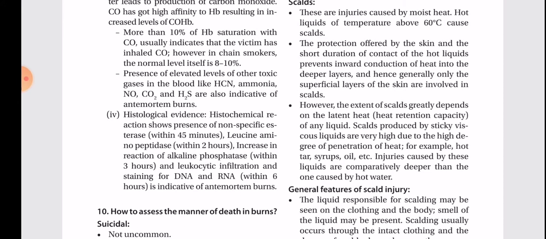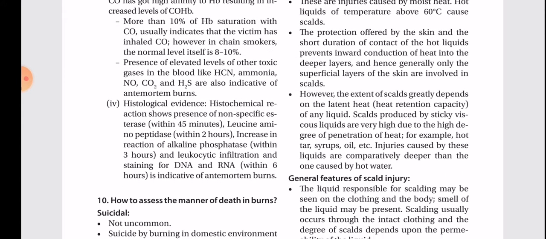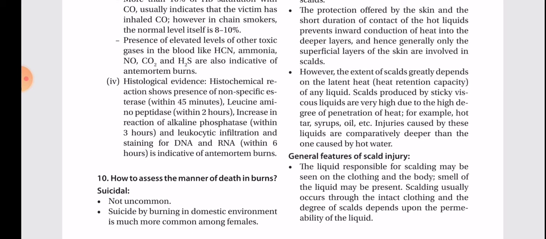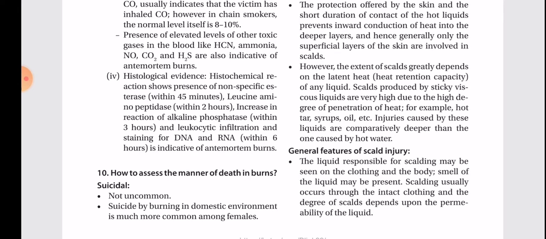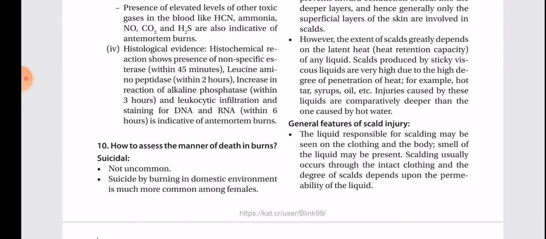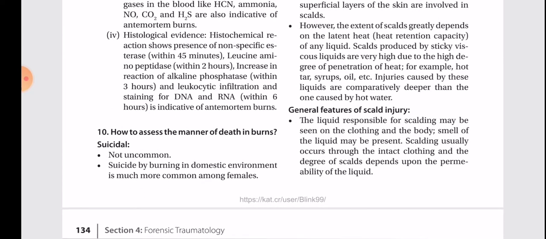However, in chain smokers, the normal level itself is 8 to 10%. Presence of elevated levels of other toxic gases in the blood like hydrogen cyanide, ammonia, nitric oxide, CO2 and H2S are also indicative of antemortem burns. Histological evidence. Histochemical reactions show presence of non-specific esterase within 45 minutes, leucine aminopeptidase within 2 hours, increase in reaction of alkaline phosphatase within 3 hours, and leukocytic infiltration and staining for DNA and RNA within 6 hours is indicative of antemortem burns. How to assess the manner of death in burns?